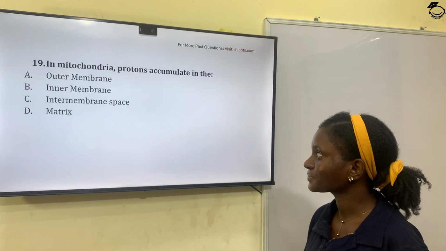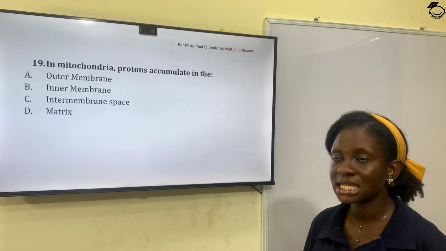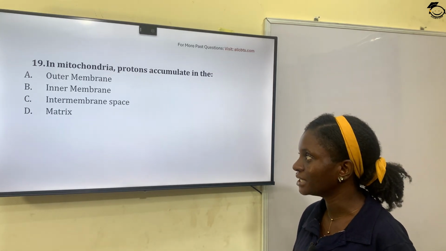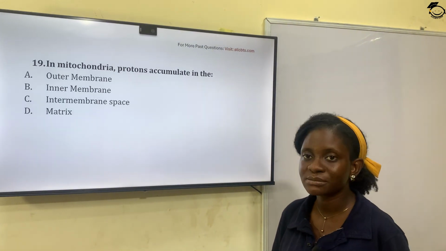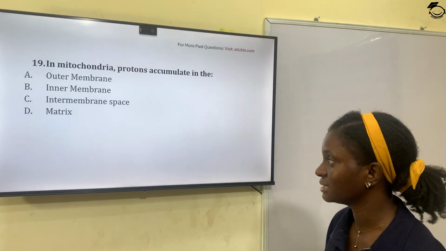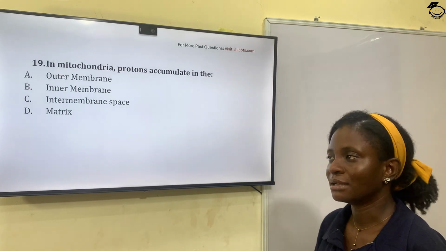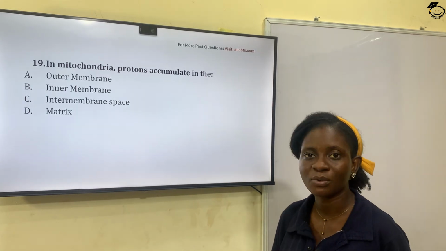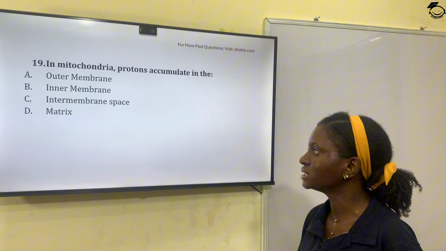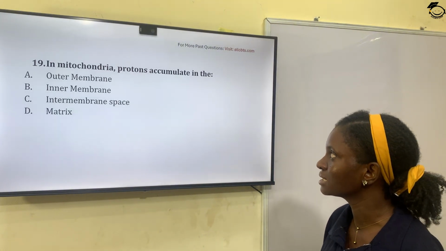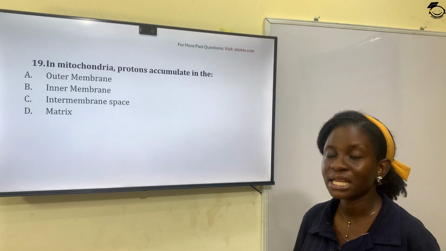Question 19. In mitochondria, protons accumulate in the A. Outer membrane, option B. Inner membrane, option C. Intermembrane space, and option D. In the matrix. So in mitochondria, protons are pumped into the intermembrane space. So the correct answer is option C. The mitochondrial proton accumulates in the intermembrane space. Option C is the correct answer.